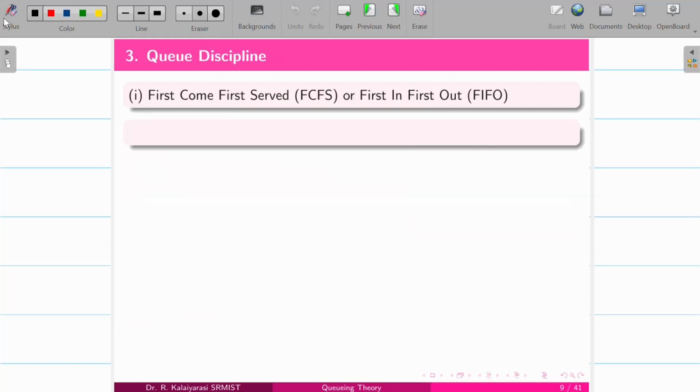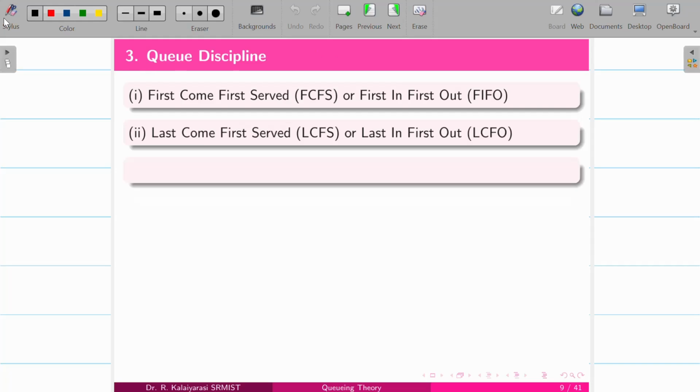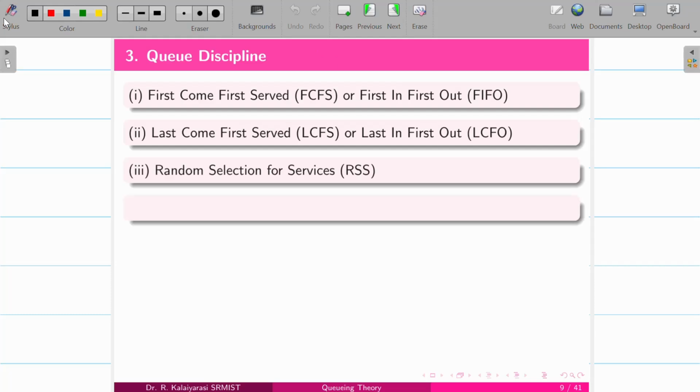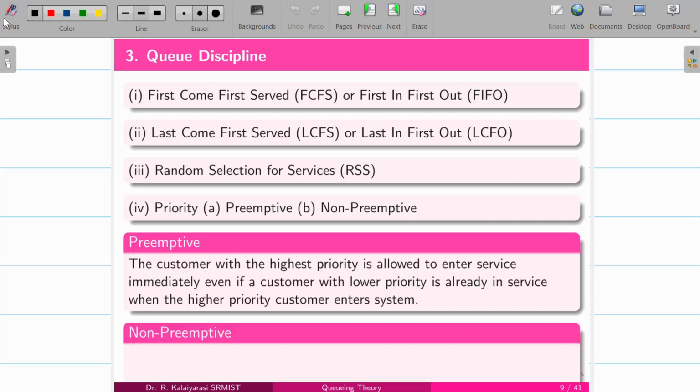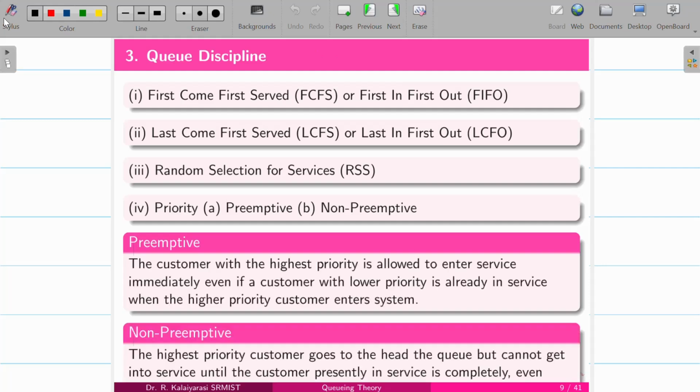And as I said earlier, for the queue discipline we have four different types: first come first served, or first in first out; last in first out; random selection for service; and priority, preemptive or non-preemptive. So these are the four types of queue disciplines we categorized here. Not we, Erlang has categorized.